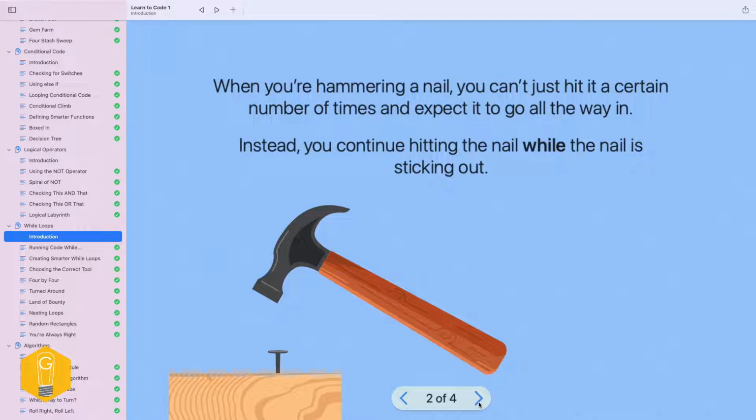This is a great example. When you're hammering a nail, you can't say, okay, I'm going to hit it 3 times, because if you hit it 3 times and the wood's a little bit different, or you don't hit it dead on one of those, it may not go in all the way, and you can't say, well, I said 3 and that's it. You have to keep going on that nail instead of moving on to new nails. While the nail is sticking out, you're hammering away at that thing.